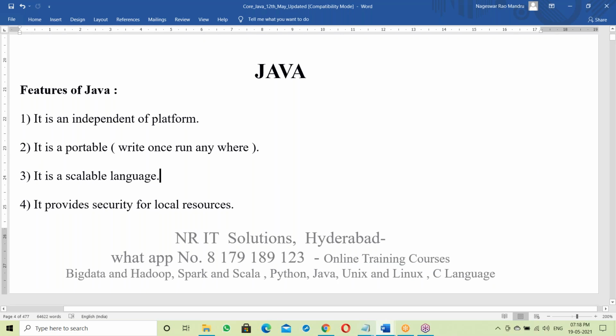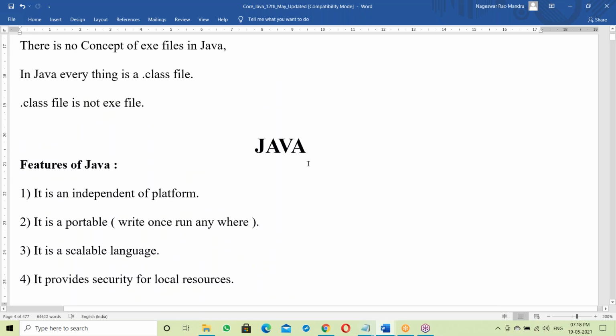Once Java features are completed, Java coding starts. Installing Java: how to install Java, how to set up Eclipse, how to write the first program. Coding starts the day after tomorrow. That's all for today.